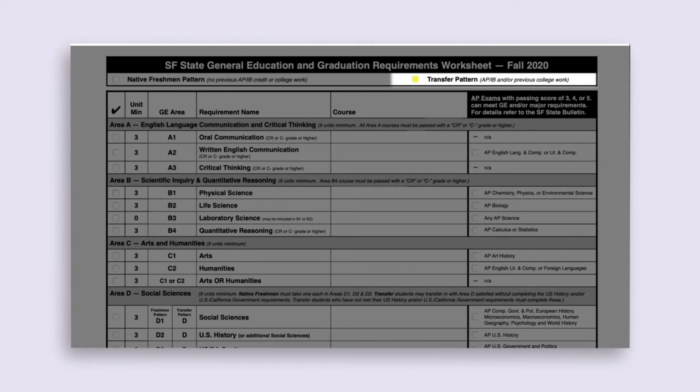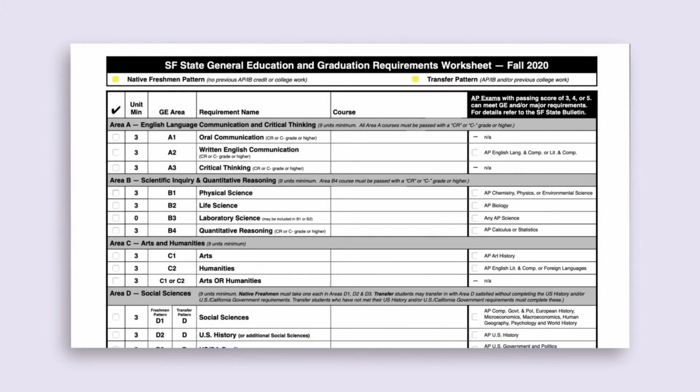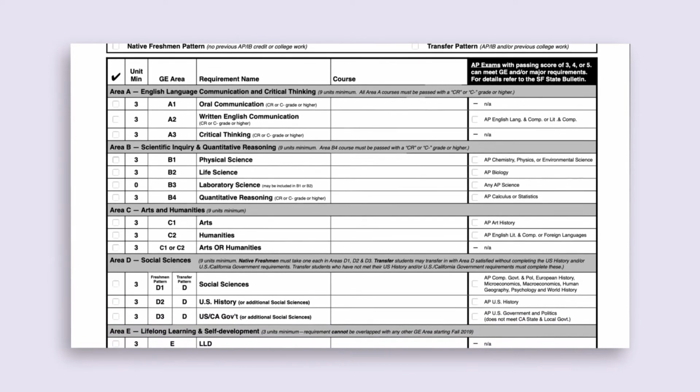This means there are some incoming freshman students on the transfer pattern because they took transferable community college coursework while still in high school, or they earned test credits from AP, IB, or CLEP exams. If you are following along with a GE worksheet, you should check off the box next to the pattern you'll be following. The GE worksheet is set up to be easy to follow.